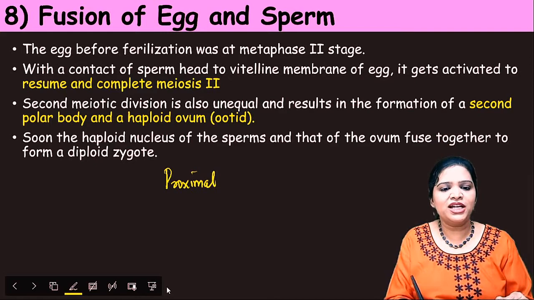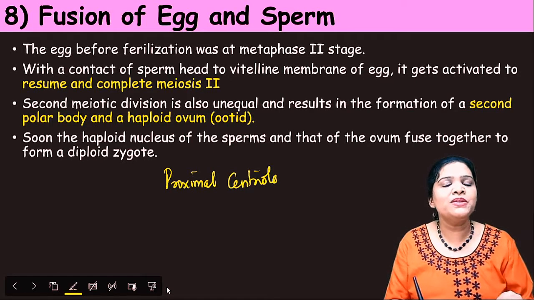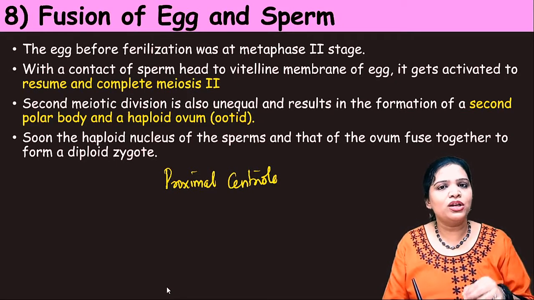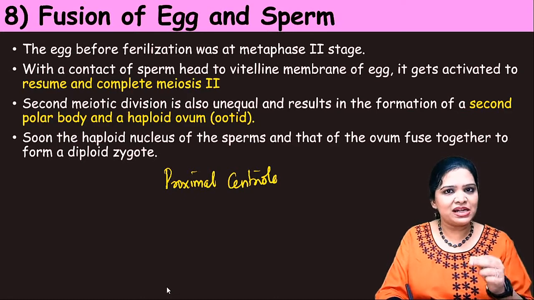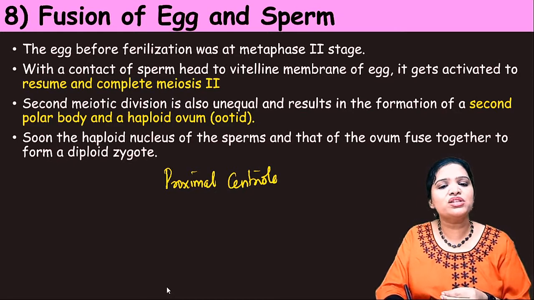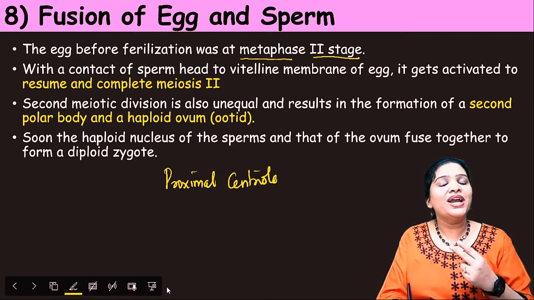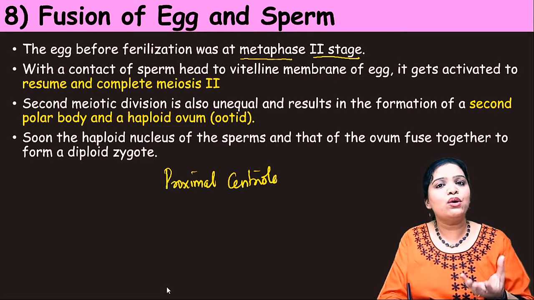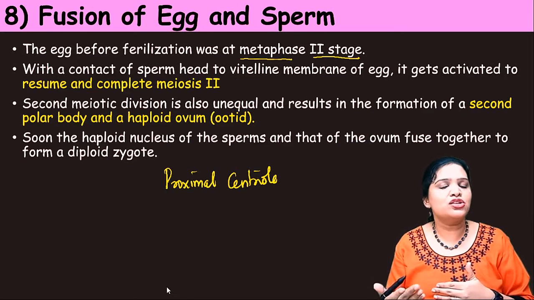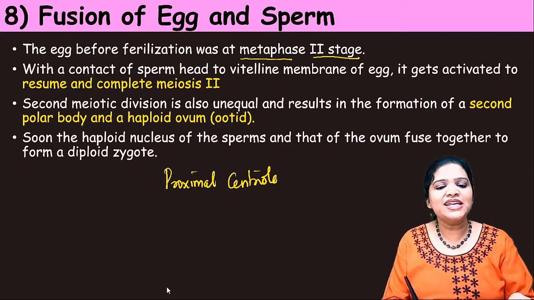Okay, we know that the proximal centriole is present in the neck region of the sperm. It also enters inside. So what is the function of this proximal centriole? We know that the egg released during ovulation is the secondary oocyte, which was arrested at metaphase 2. Why is it arrested? Because the egg does not have a centriole to execute the meiosis 2 stage. Now the sperm entered and it is bringing the centriole.